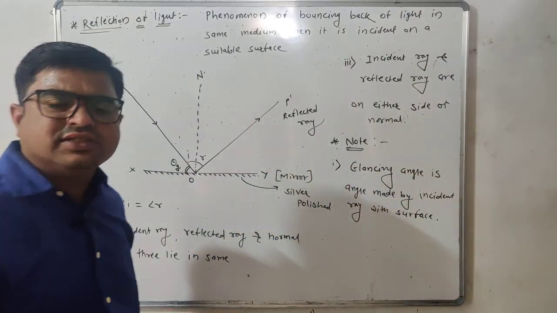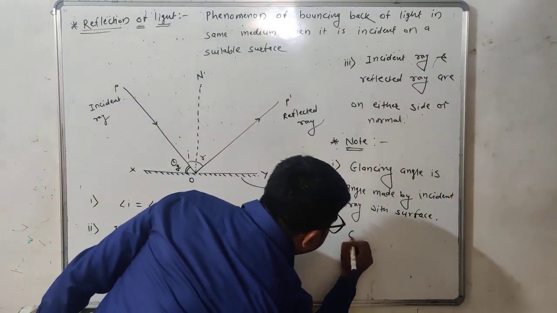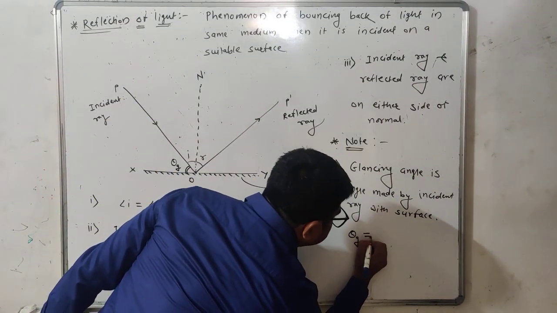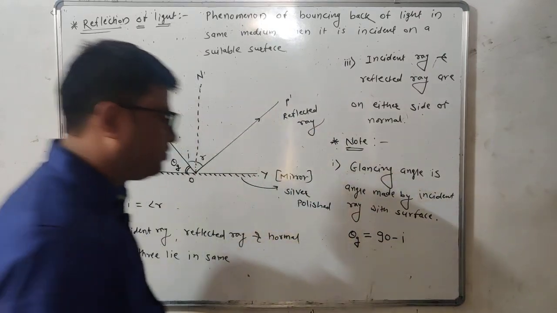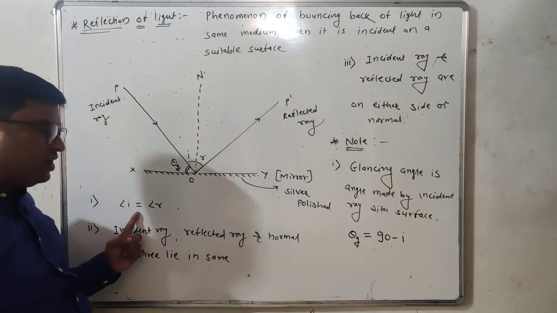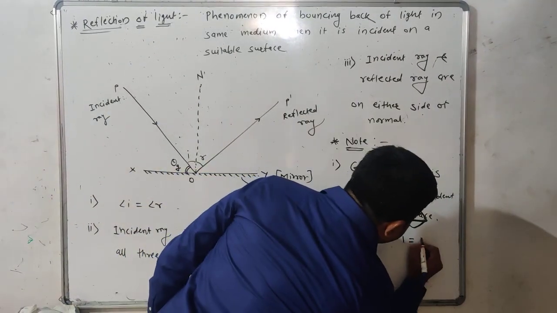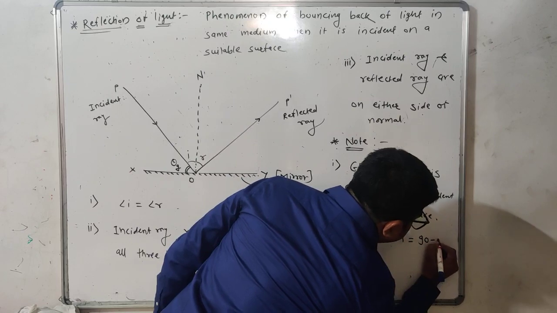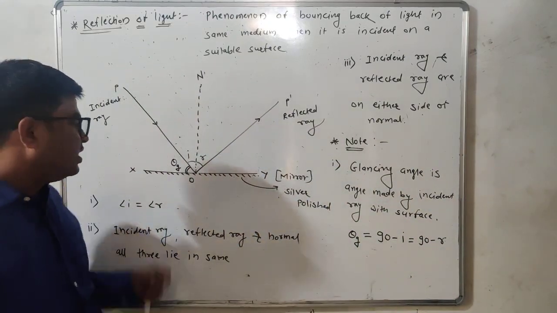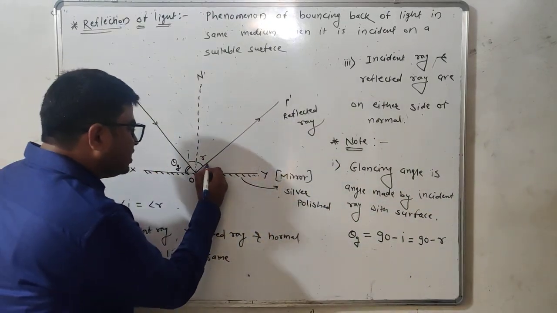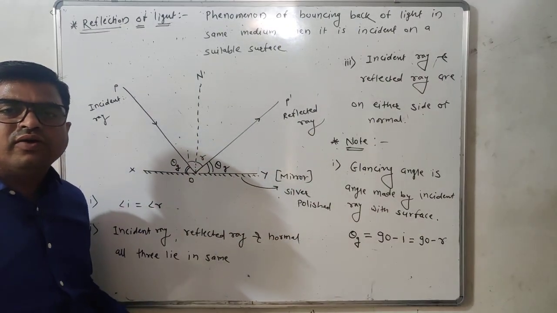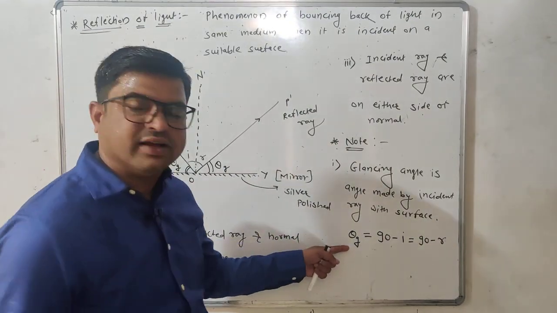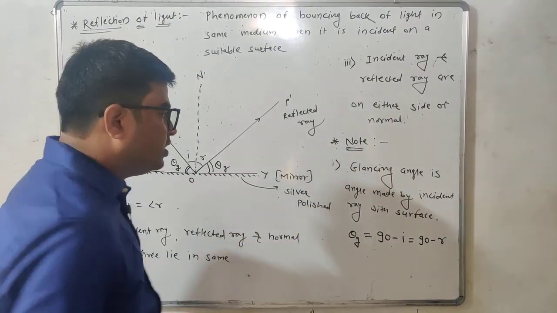What is the relation between glancing angle and angle of incidence? The glancing angle is always equal to 90 minus angle of incidence, and from the first law of reflection it is also equal to 90 minus angle of reflection. Therefore, if this is the glancing angle, this is also a glancing angle. Got it?